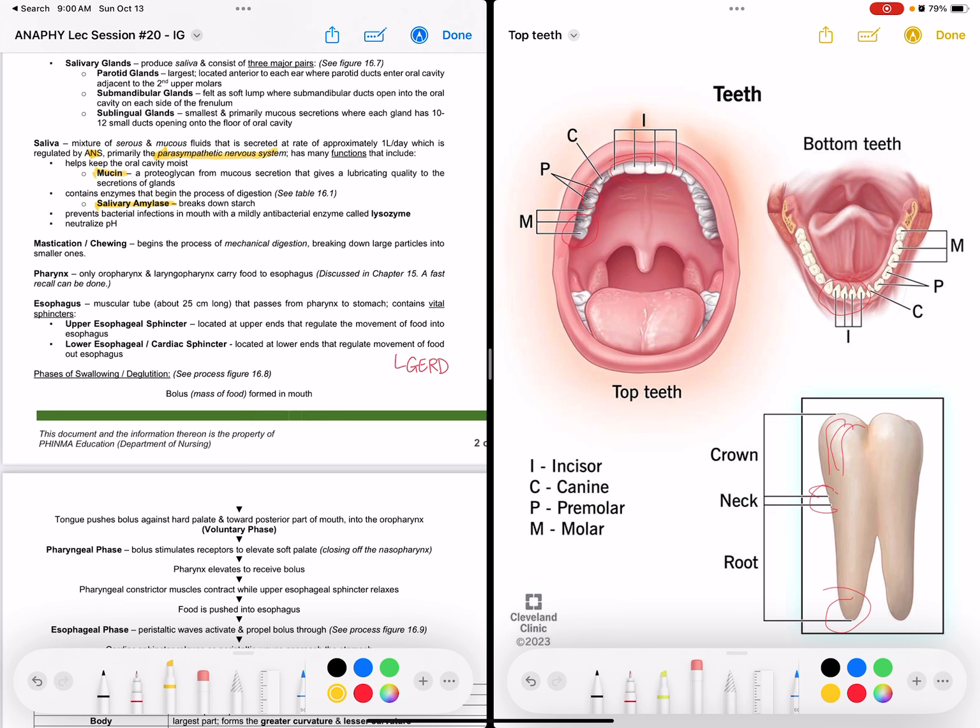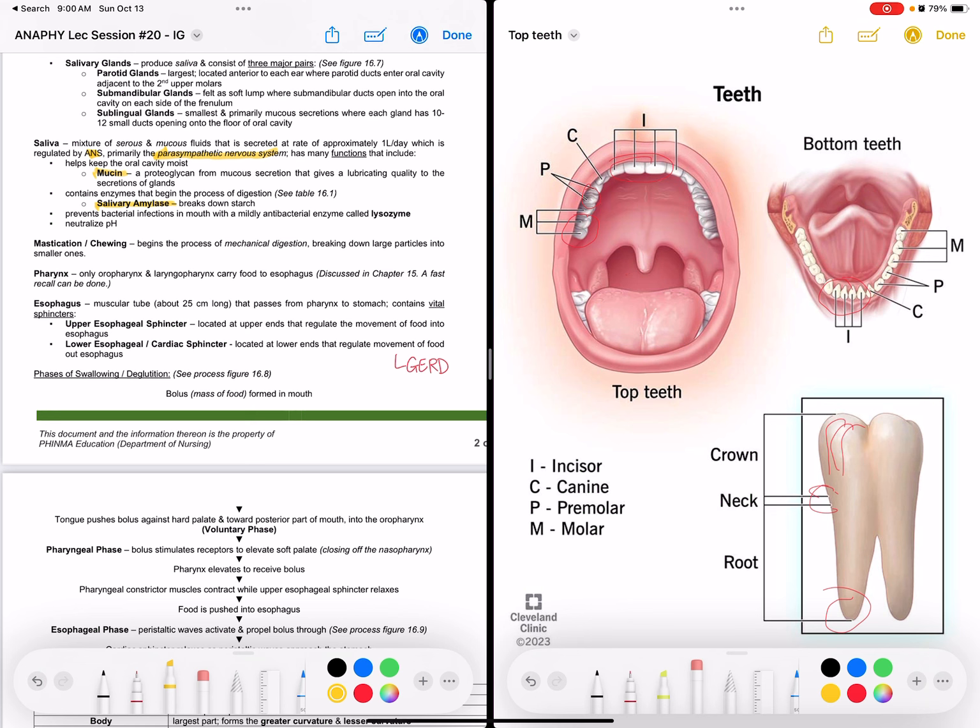Okay, so for the pharynx, only the oropharynx and laryngopharynx carry food to the esophagus. You can refer to my illustration in the previous video of our GI tract or digestive system.